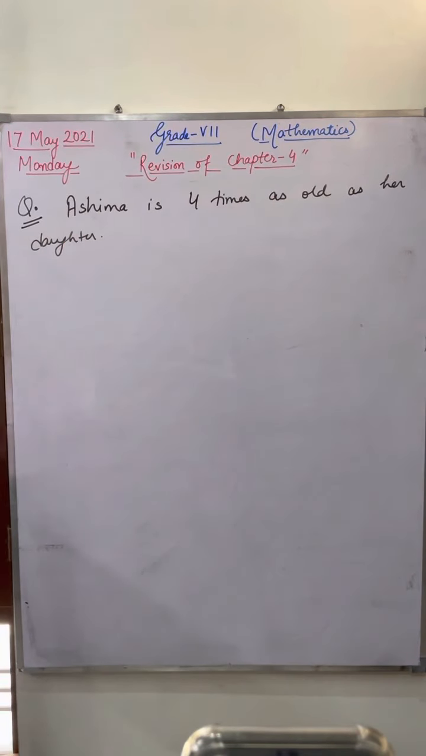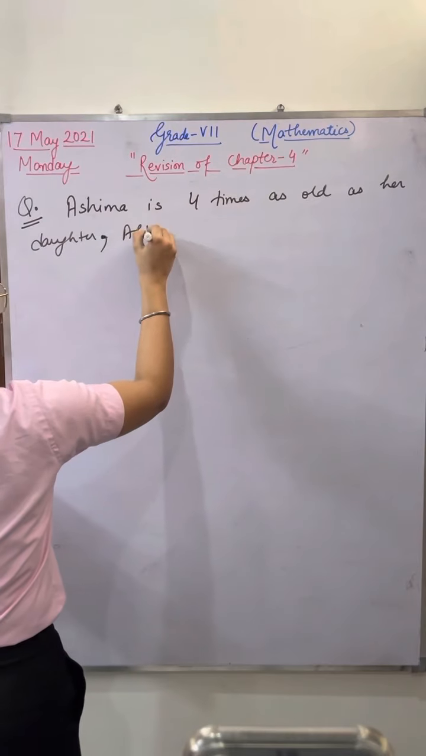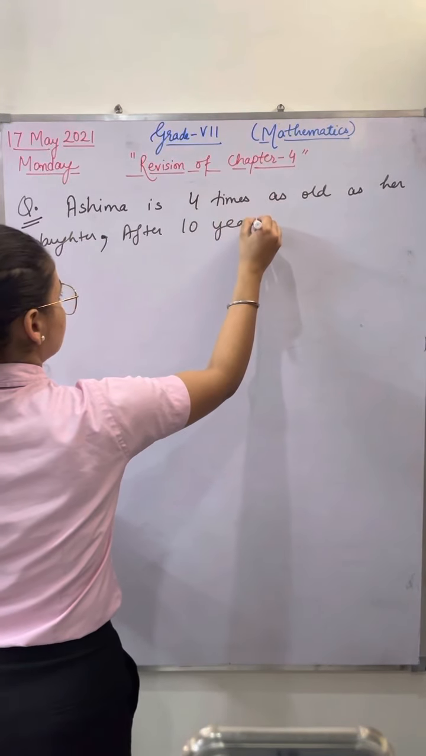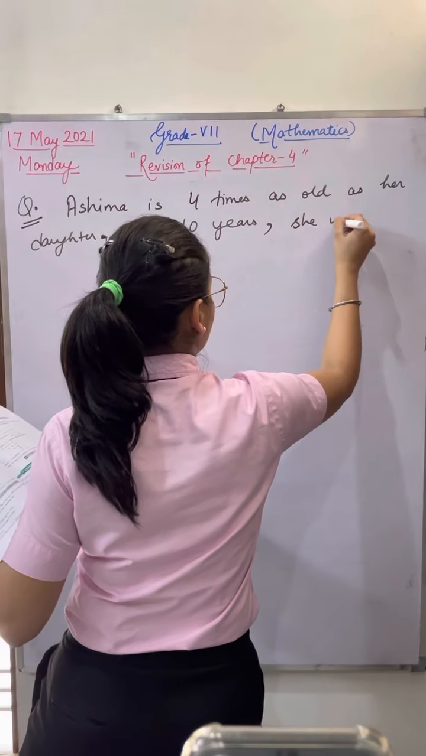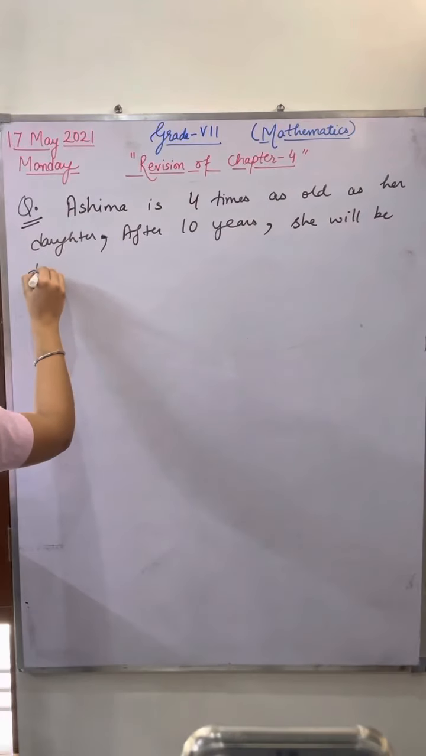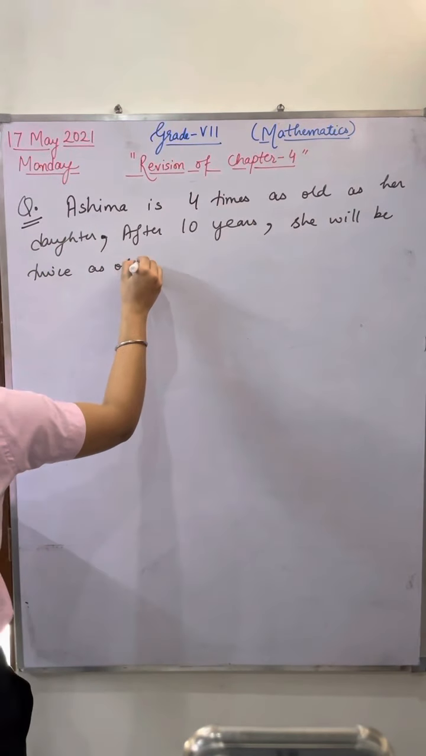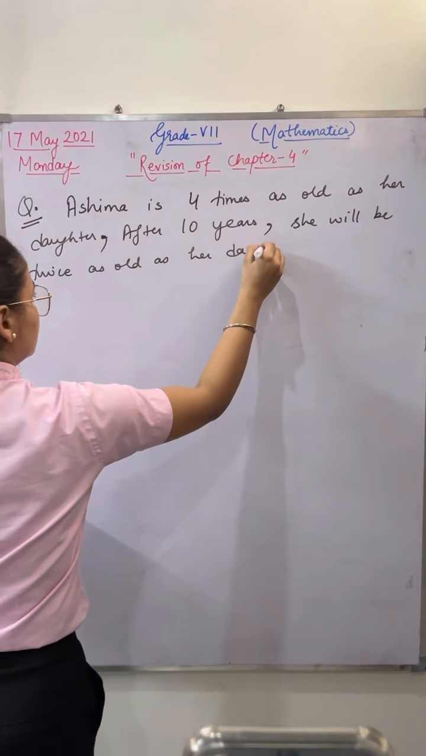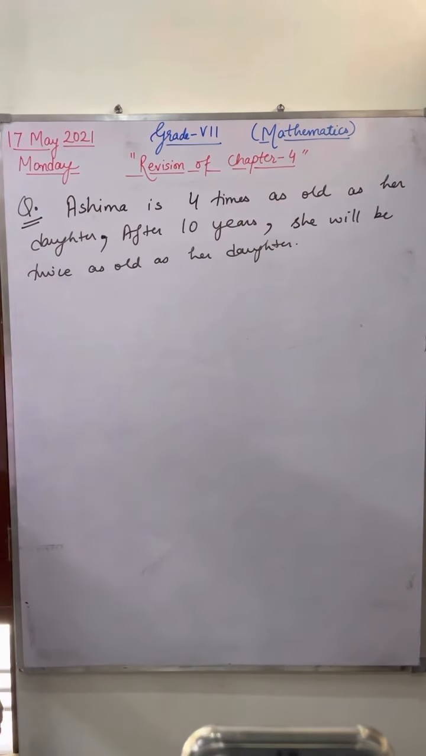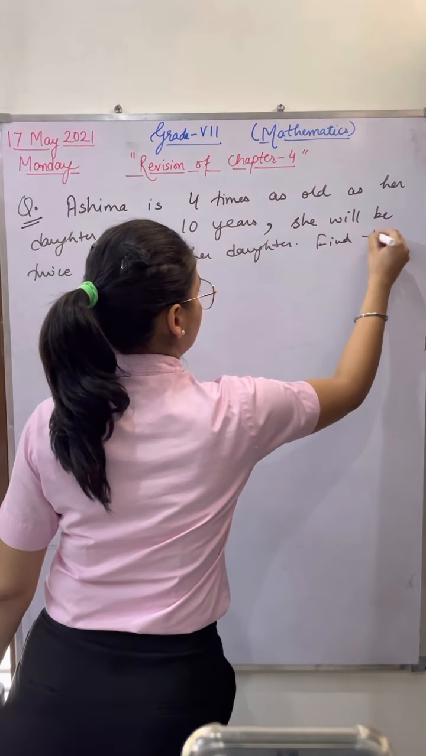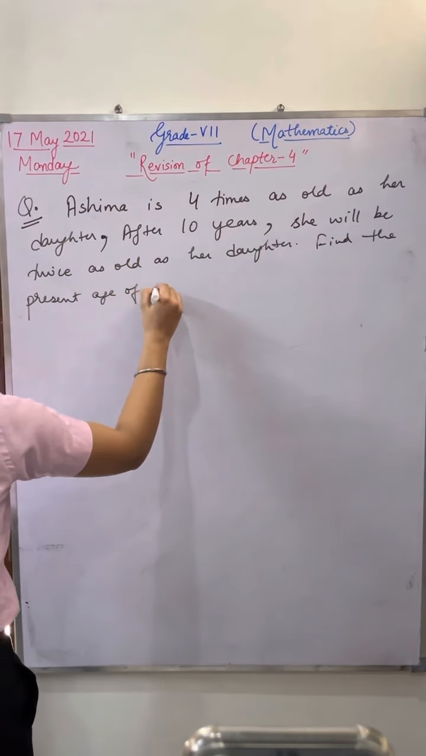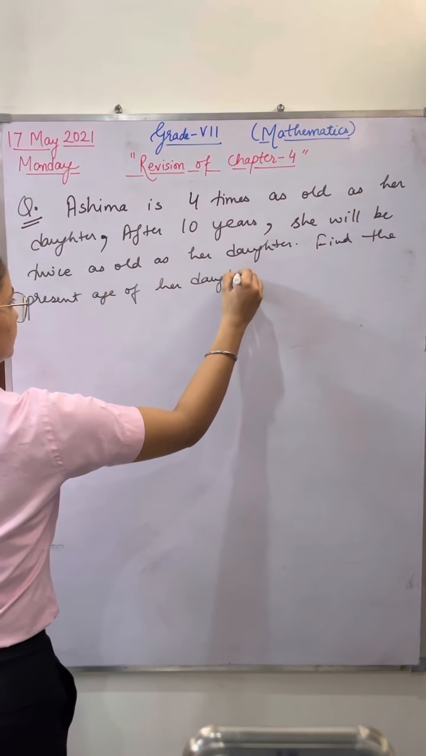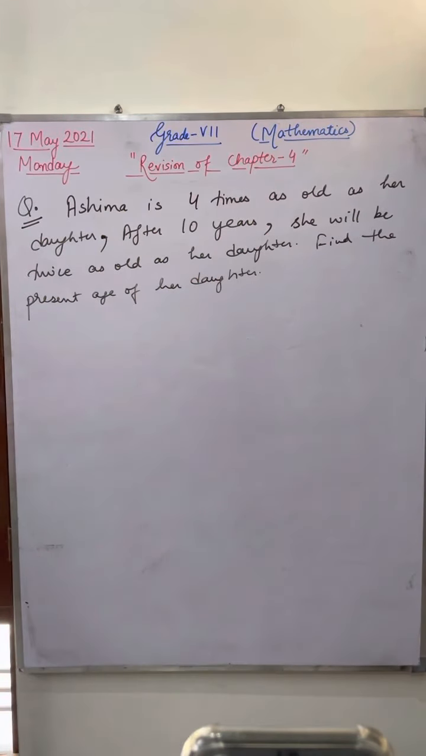Okay. After 10 years, she will be twice as old as her daughter. Okay. Find the present age of her daughter. Please do this question quickly.